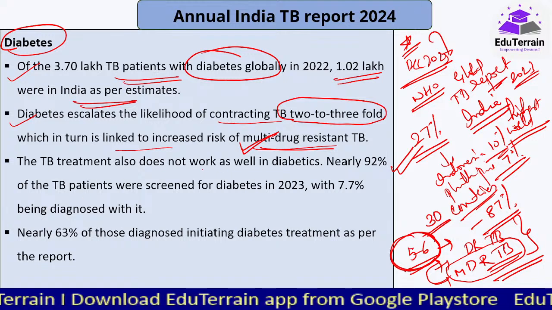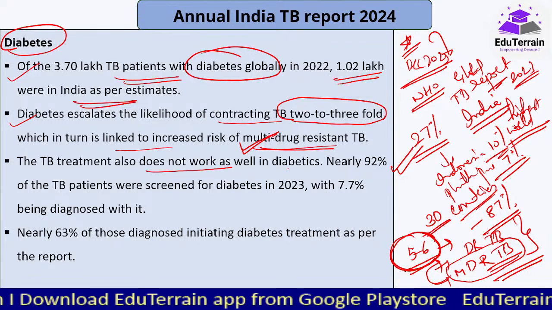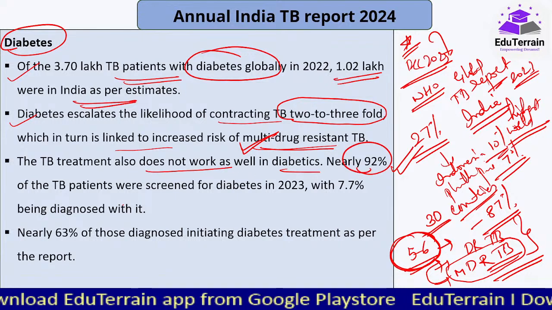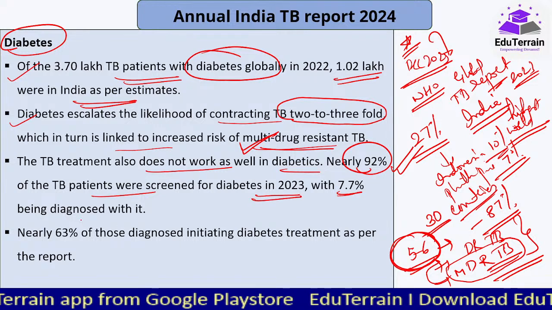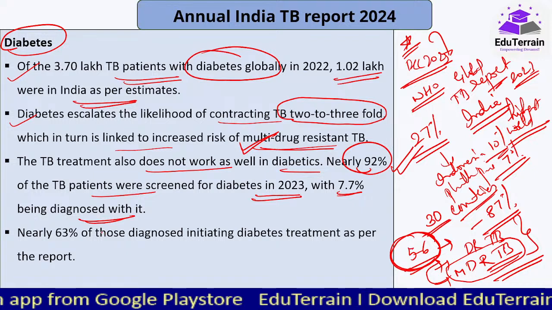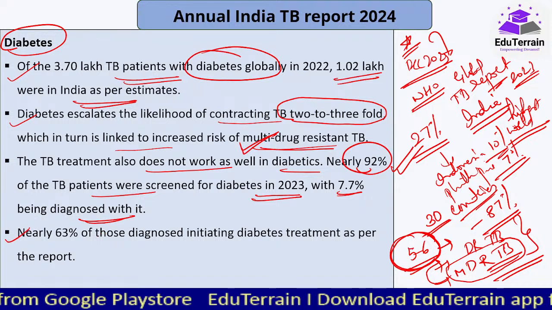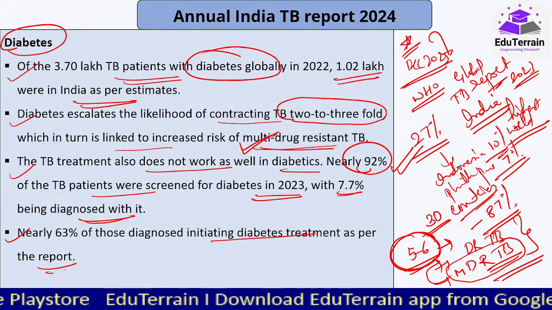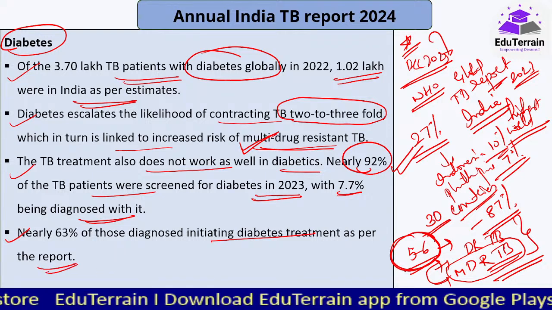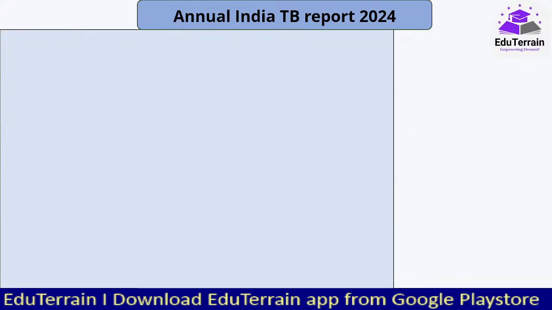The TB treatment also does not work as well in diabetics. Nearly 92% of the TB patients were screened for diabetes in 2023, with 7.7% being diagnosed with it. Close to 7.7% is still the figure. Nearly 63% of those diagnosed initiated diabetes treatment as per the report. Already they are undergoing diabetes treatment as well.